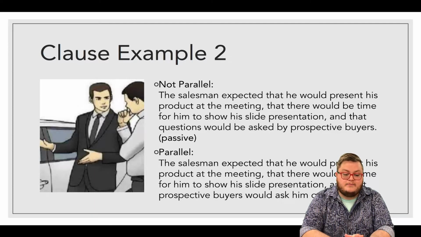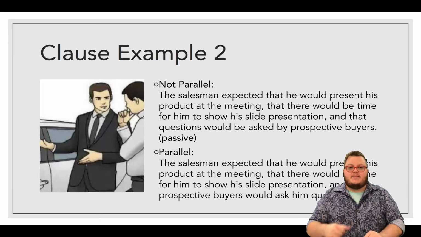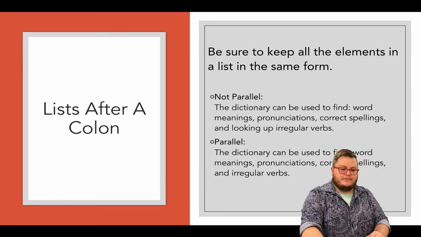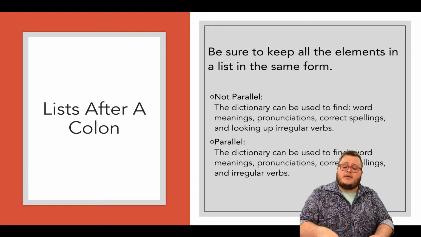To make it parallel, you make it say, the salesman expected that he would present his product at the meeting, that there would be time for him to show his slide presentation, and that prospective buyers would ask him questions. So everything is in the same tense. That's to make sure that it stays parallel. And then if you're looking at a colon, when we make lists after a colon, it should be in the same format too to keep it parallel.